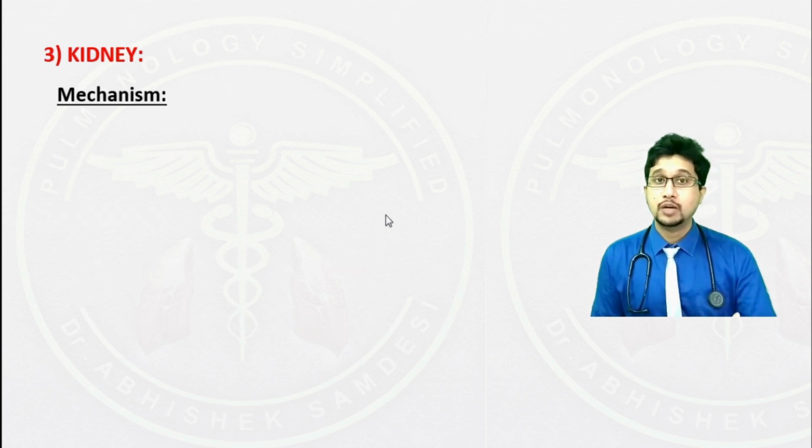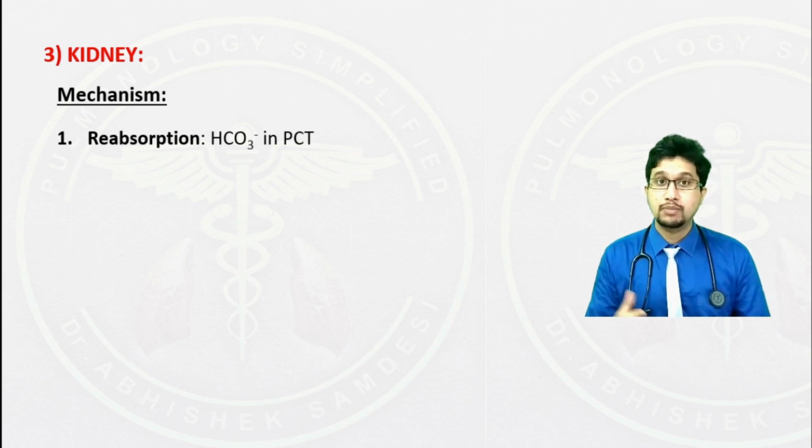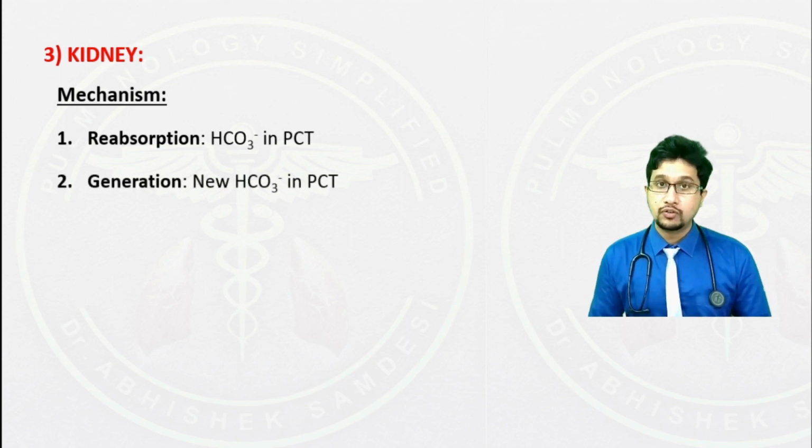Now let's move to the role of kidney in regulation of pH. Let me briefly tell about the mechanisms one by one. So one is by reabsorption of bicarbonate. Whenever the pH in blood is low, meaning acidic, the renals try to compensate by retaining or reabsorbing the bicarbonate. This occurs in the proximal convoluted tubule. The other mechanism is by generation of new bicarbonate in the proximal convoluted tubules of the kidney.